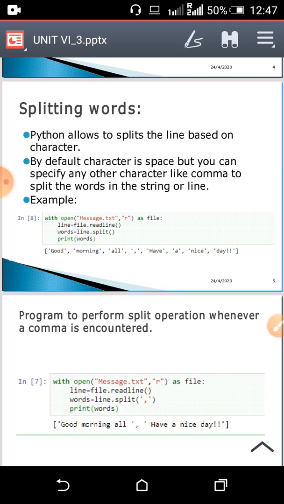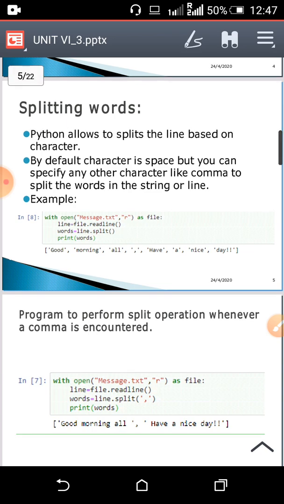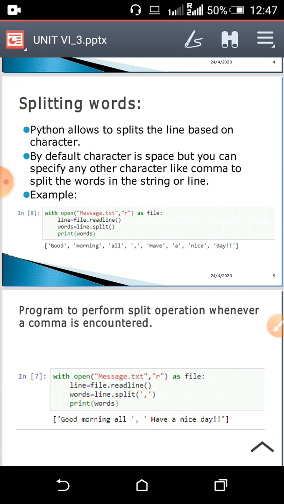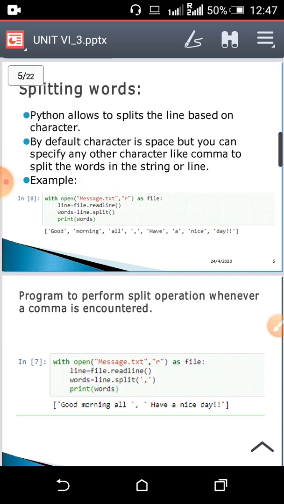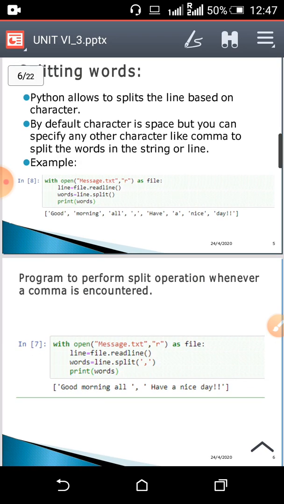Now next is splitting words. As its name indicates, the string or the statement or the line will get split based on a character. It will split into words based on a particular character or separator. By default that separator is nothing but your space. Okay, you can specify any other character like a comma to split the words in a string or line.